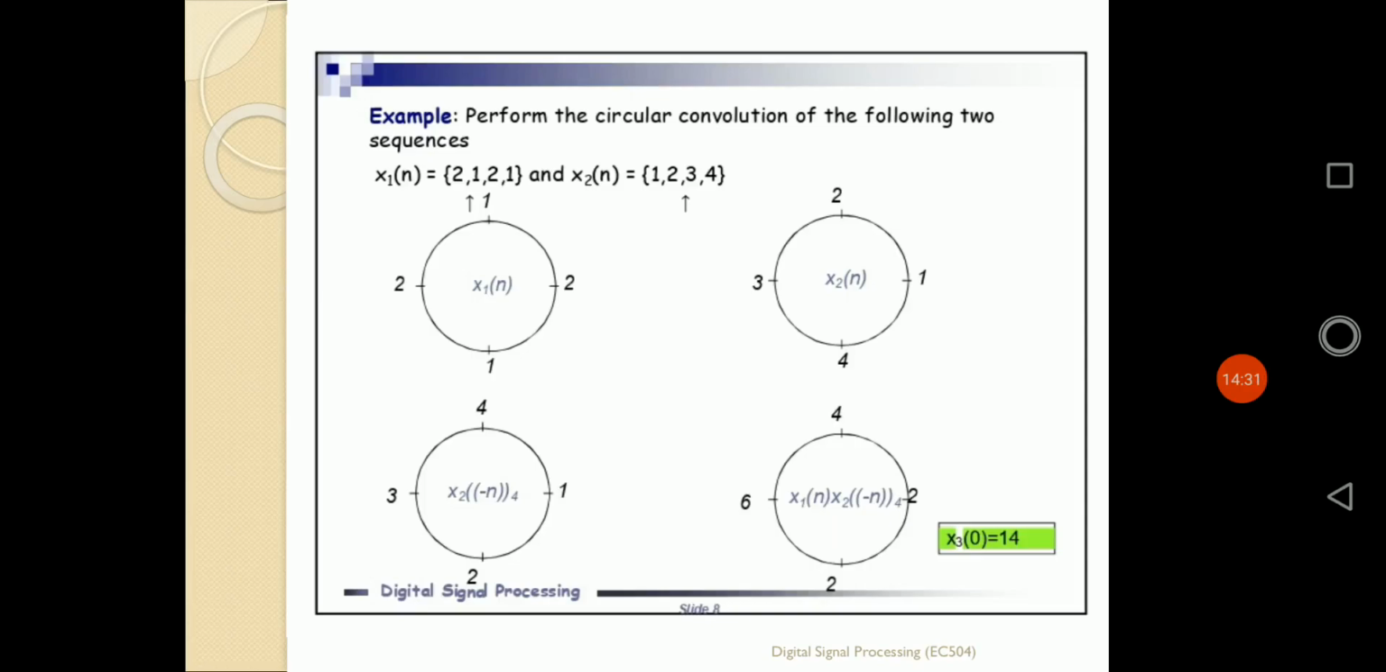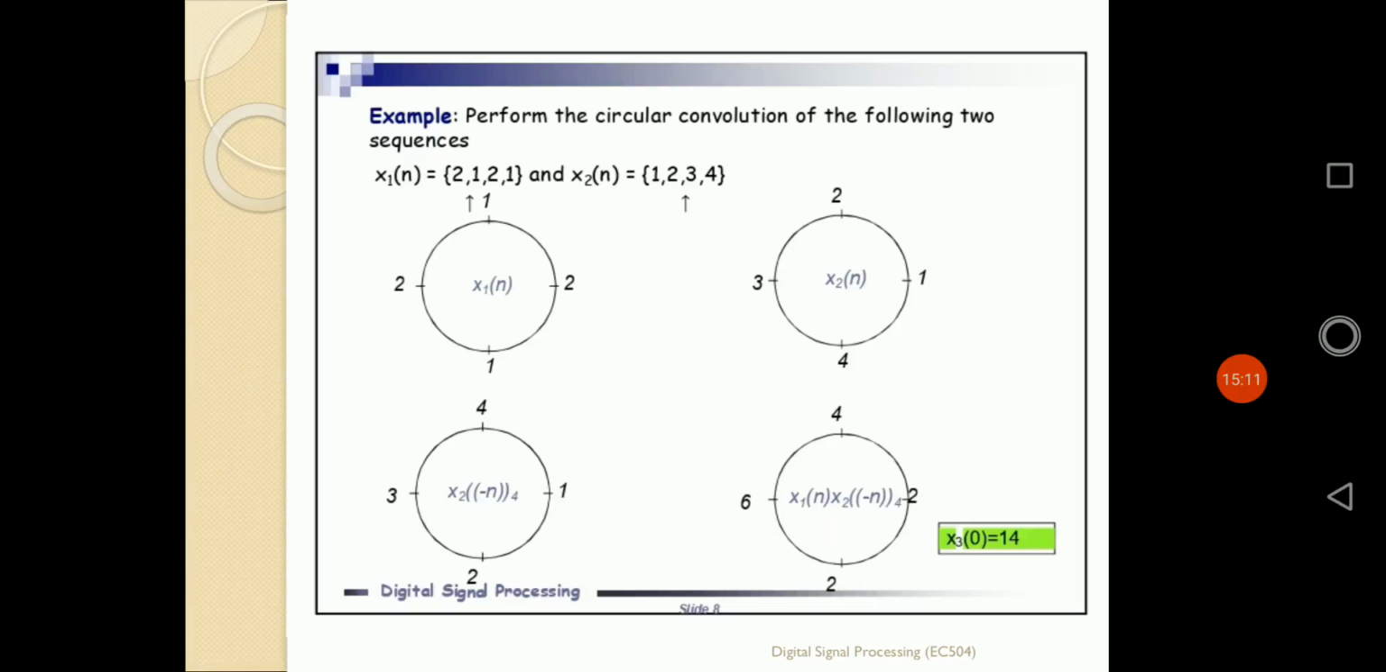The first sequence is defined by 2 1 2 1 and the second sequence by 1 2 3 4. The first sequence will be represented as 2 1 2 1 starting from the value of x(0) at the right hand side point, going in the forward direction, that is the anti-clockwise direction. Similarly, the second sequence x2(n) can also be represented in the circular way, anti-clockwise, starting from the value of x(0). It is defined by 1, 2, 3, 4 starting from the x(0) point, right hand side point, and coming in the anti-clockwise direction.